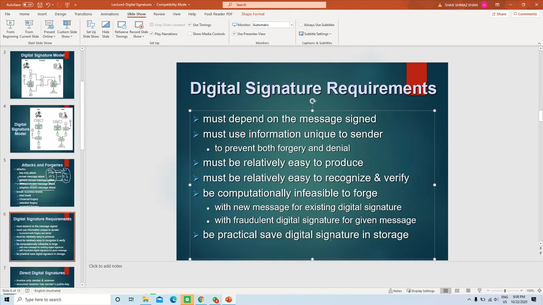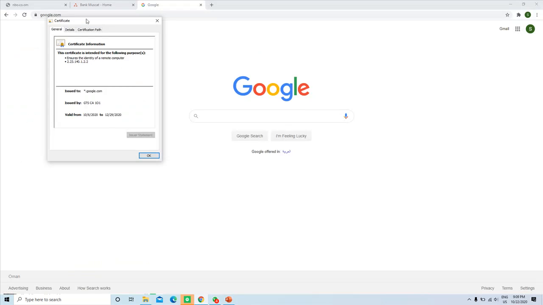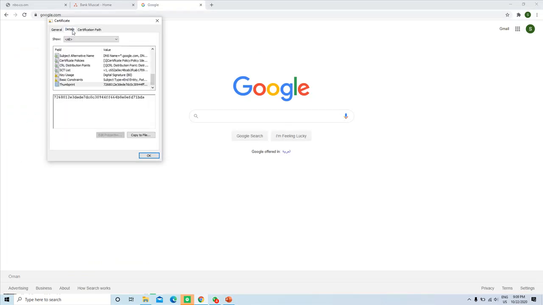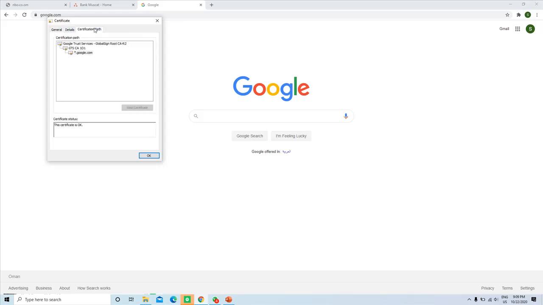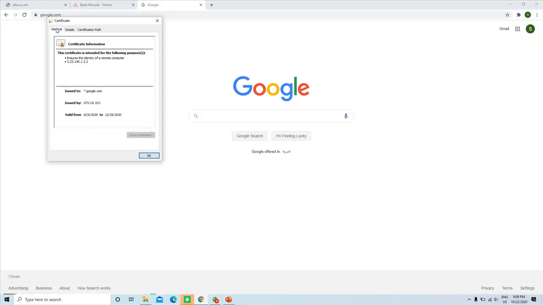Be practical, save the digital signature in storage. So that's what I'm trying to explain. This is the digital signature. It is embedded in the certificate for Google. Do you understand? It is stored. This is a digital signature created by this entity GTSCA 101, and it is signed by this entity for the Google certificate. This is the certificate authority.